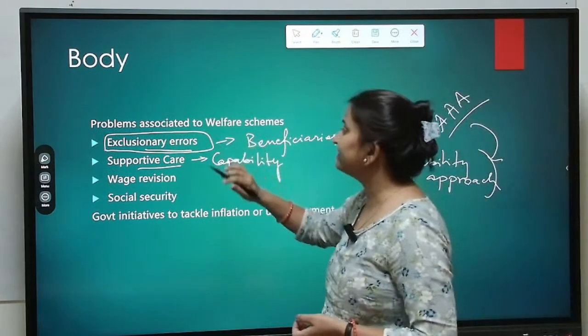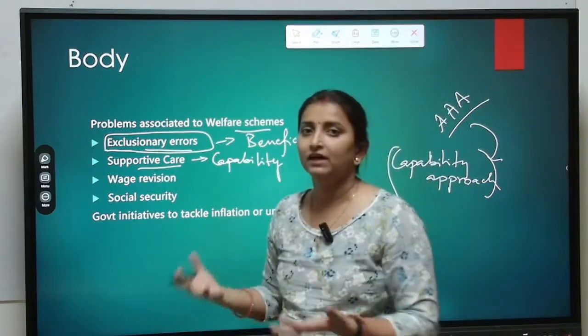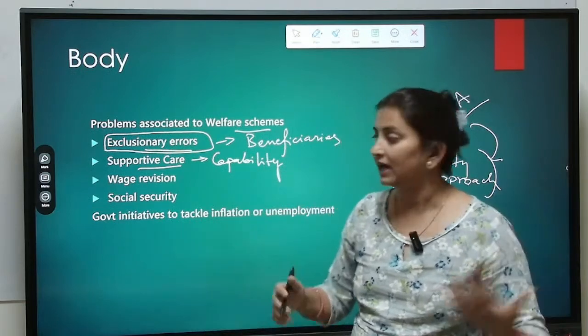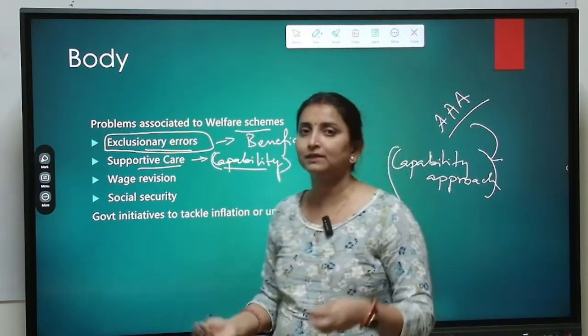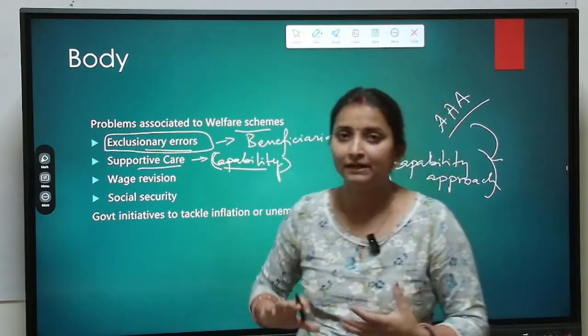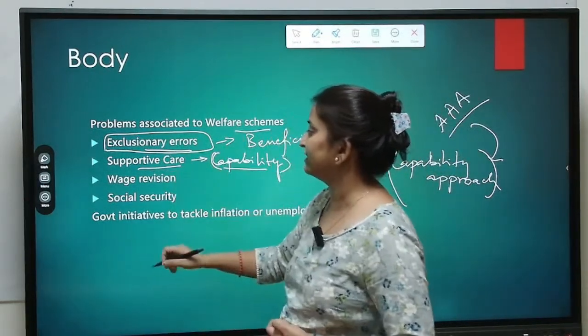Now whatever welfare schemes we are undertaking, it is just a supportive scheme. So you are under poverty, you take this money and uplift, come out of the poverty. But we are not working on the capability part. To work on the capability part, we need to invest in education, invest in health, invest in capital building. Okay. So currently this is a problem associated with the welfare scheme.